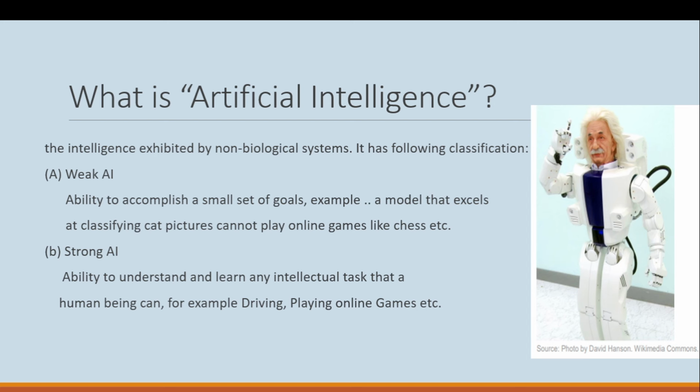It means the machine has the ability to achieve a small set of goals, like classification or comparison of pictures, or giving a solution based on a pattern. But this type of AI cannot play online games like chess, which need some other ability.